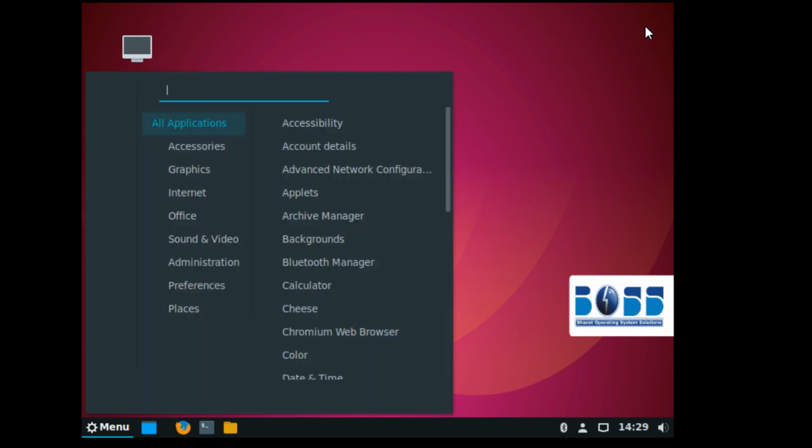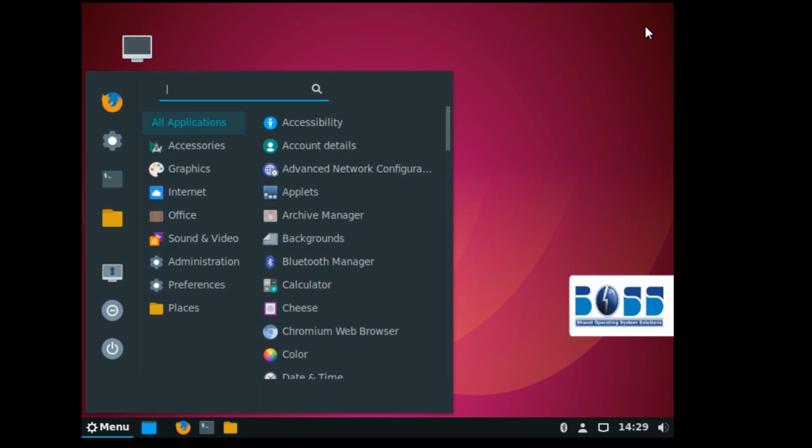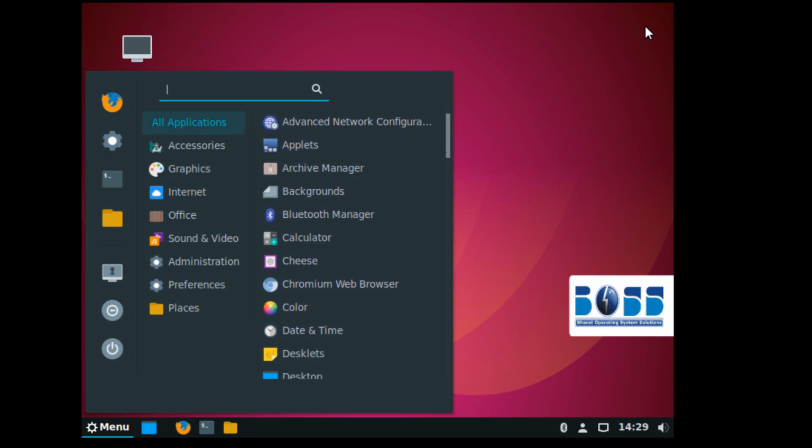You can explore the menu, all applications. You can find all the applications here. If you don't want to go category-wise, you can find all applications under the All Applications menu. Just scroll down.